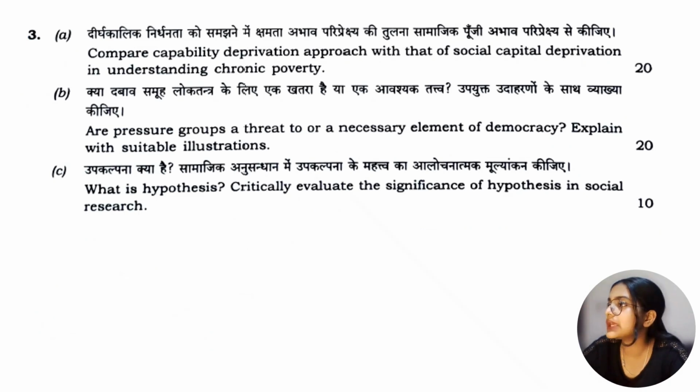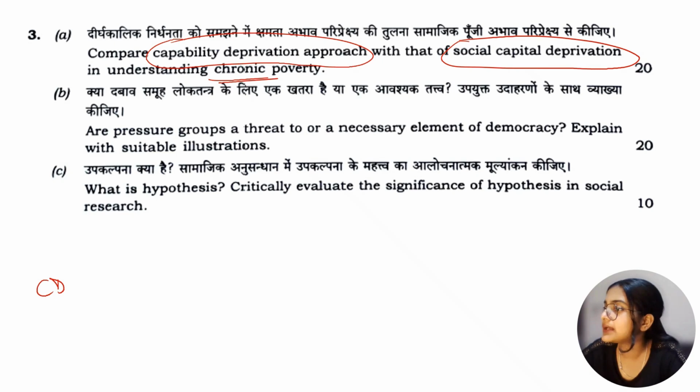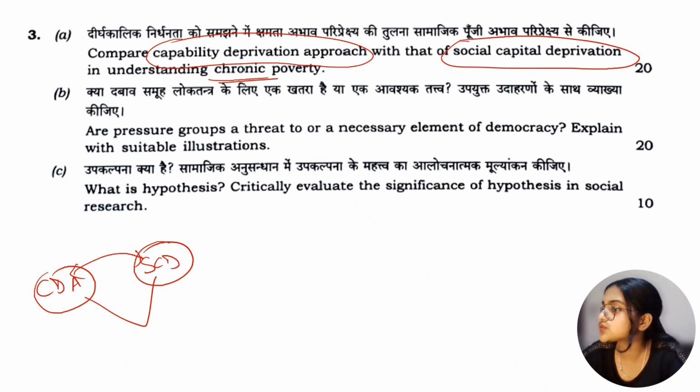Moving on, question 3, A part: compare capability deprivation approach with that of social capital deprivation in understanding chronic poverty. हमारे पास capability deprivation approach, this is one part. Next we have social capital deprivation, this is another approach, and we have to first compare both of these approaches, and with the help of these two approaches we have to basically understand what? We have to understand chronic poverty. This is what the question says, simple.